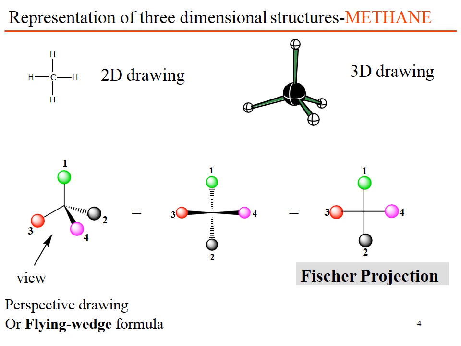This is the 2D drawing. This is the 3D drawing. This is the perspective drawing of the flying wedge formula. Flying wedge formula means this is the wedge, and this is the flying bond. This bond is flying in the air, just the dotted lines.